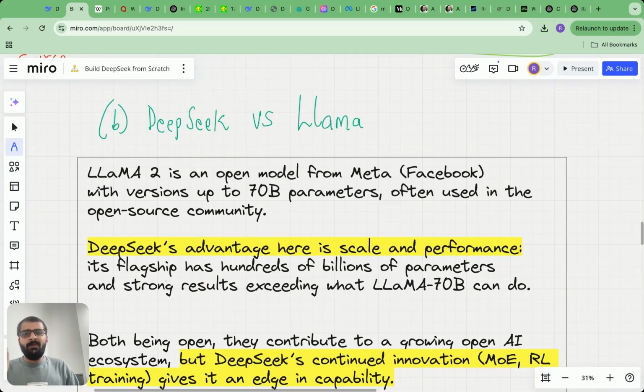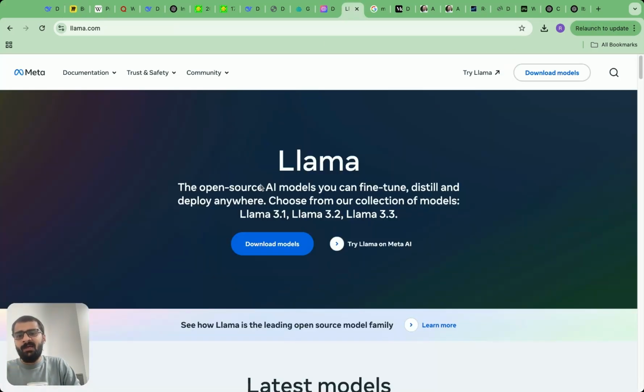Secondly, if you compare DeepSeek with Llama, for example, remember Llama is a host of open source models which have been released by Meta.